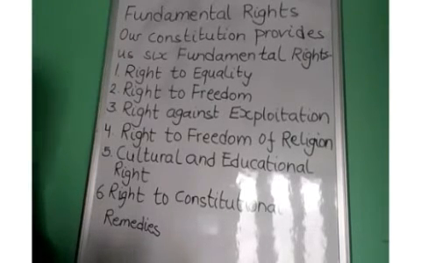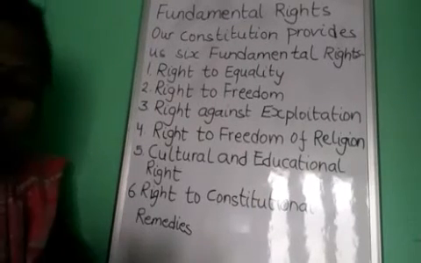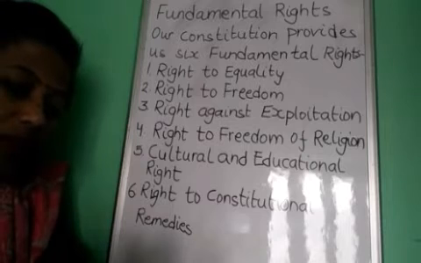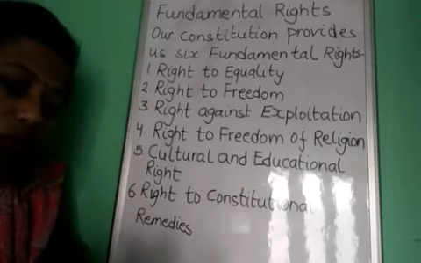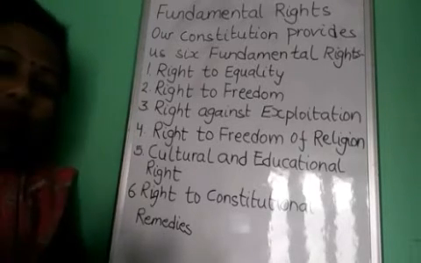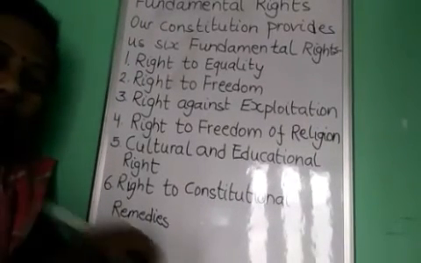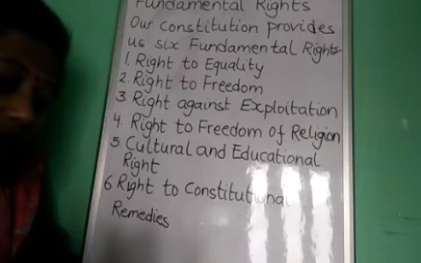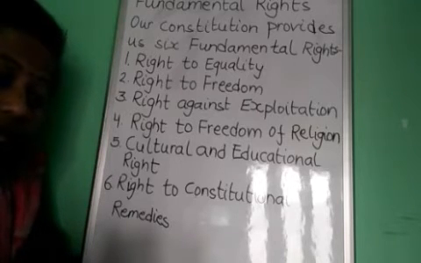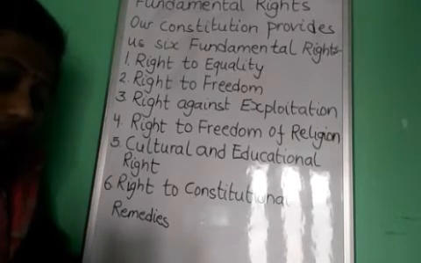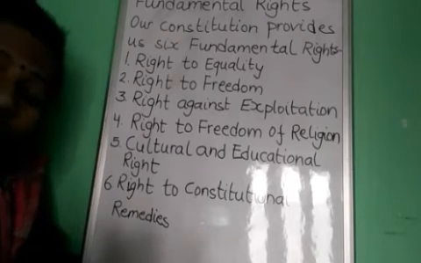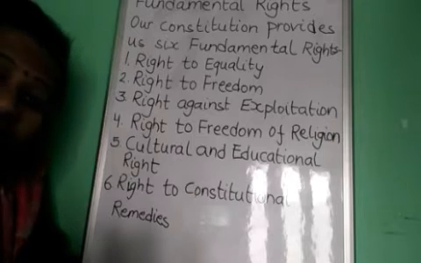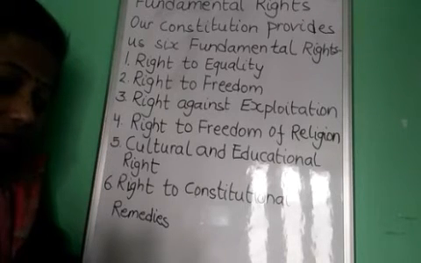Second one, right to freedom. Freedom of speech, assemble peacefully, form associations, movement from one place to another. A citizen of our country can go anywhere, any part of the country, to settle or reside in any part of India, and practice any profession or occupation of their choice.